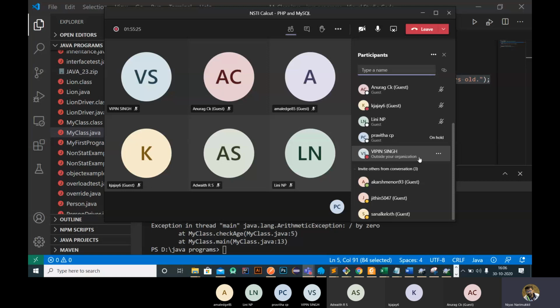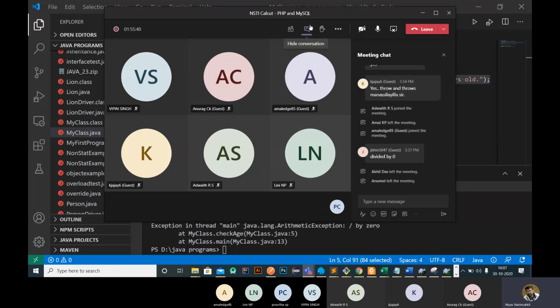Exception handling is very important in Java. Did you check the other video, the concept of threads, how to create a thread, how to run a thread? Did you look at the thread video?